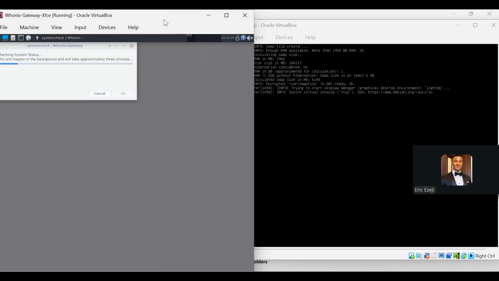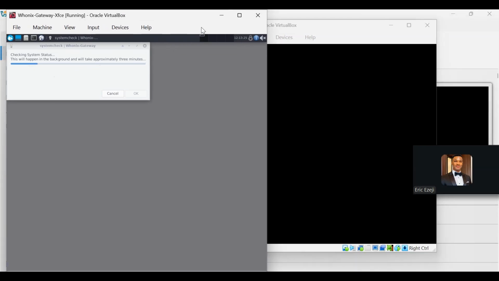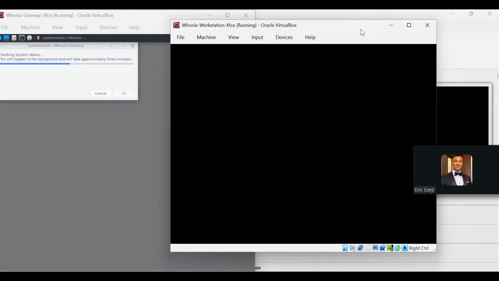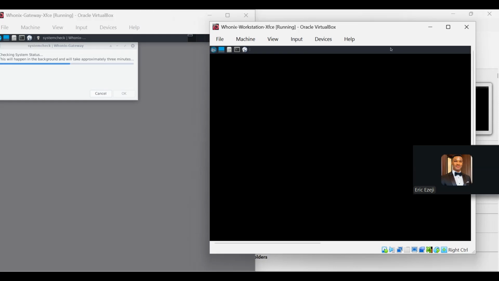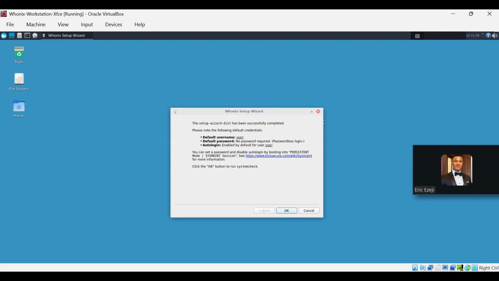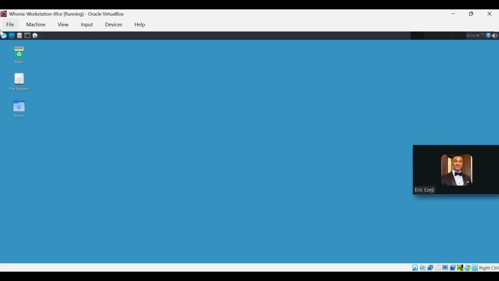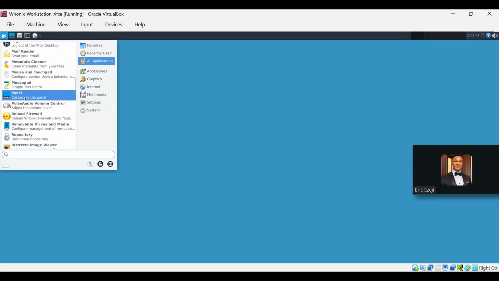So our gateway is checking for system status. All right. So this is our workstation. It has opened. From here, you can find other apps, other tools you can use. There are so many tools you can use in this place. There are some of them you can use.